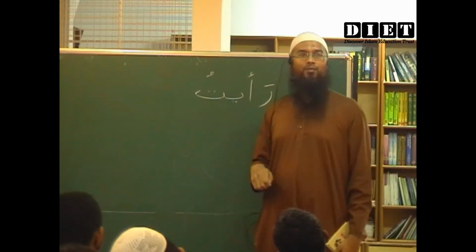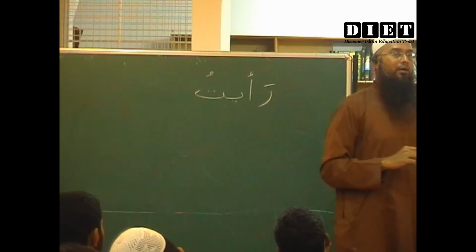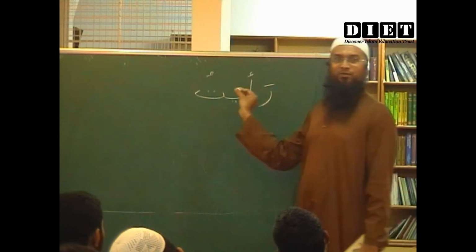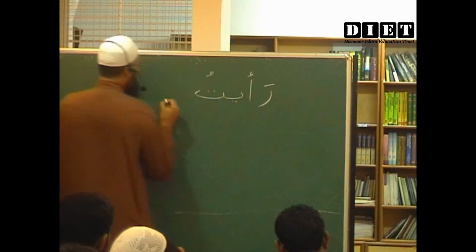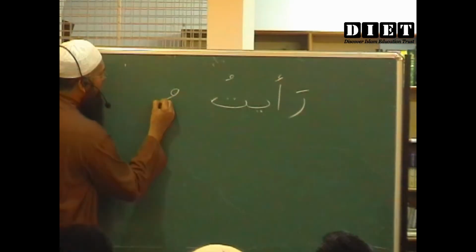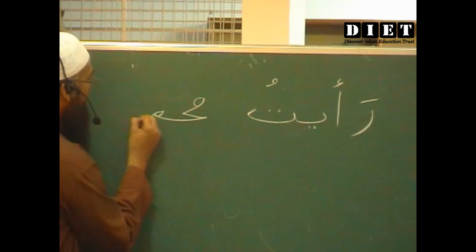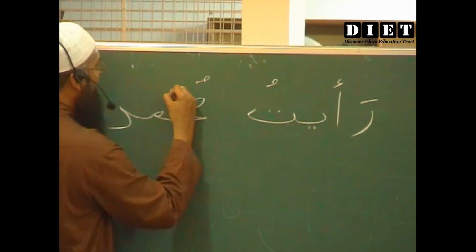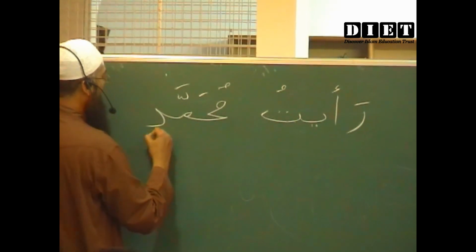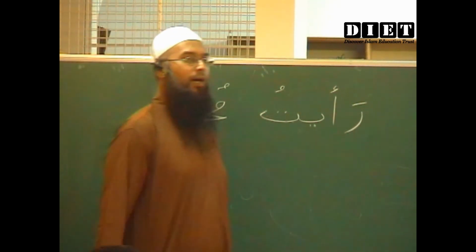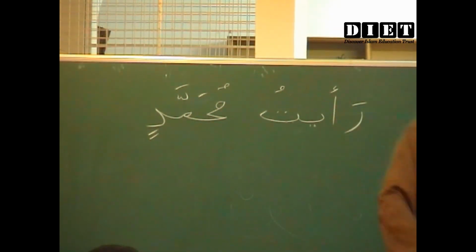This "I saw Muhammad" has not been given to us yet. I will give you now. MashaAllah, I told you, students are very fast. Ra'aytu Muhammadin. I was telling you "saw", isn't it? I saw.